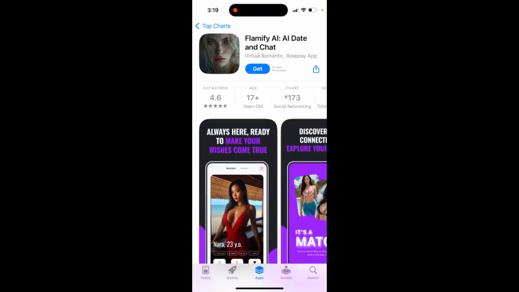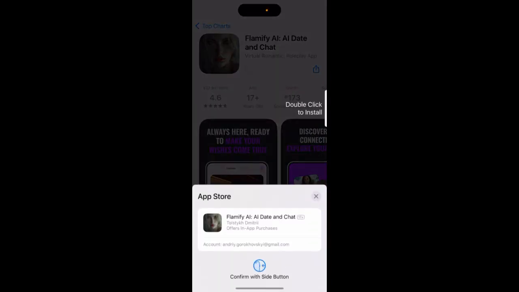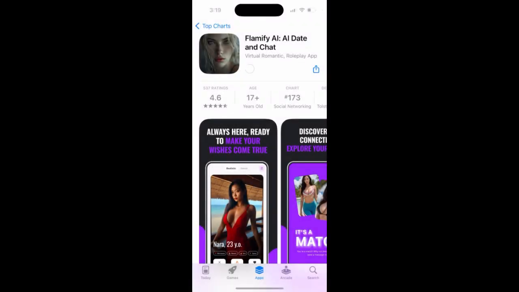Here's the FLAMIFY app, FLAMIFY AI. So let's just install it. Just double click to install.